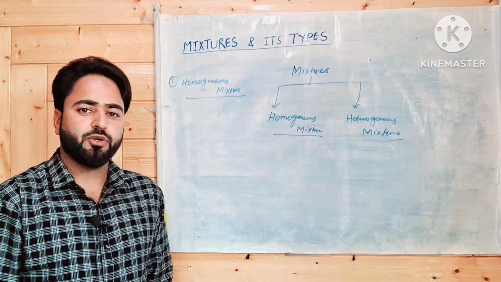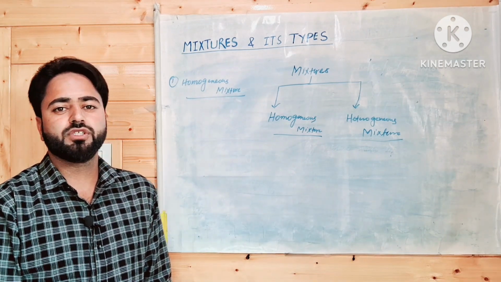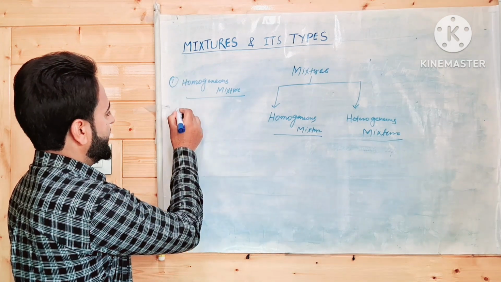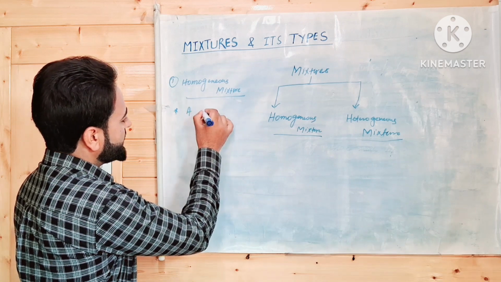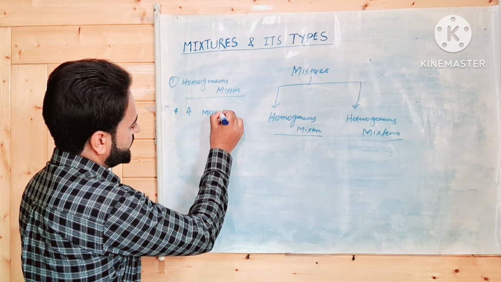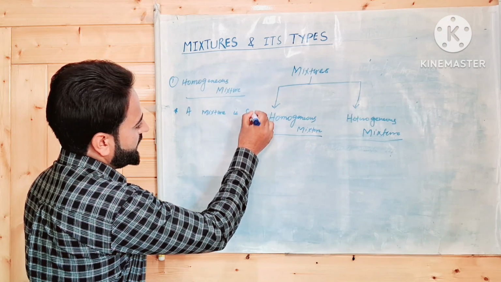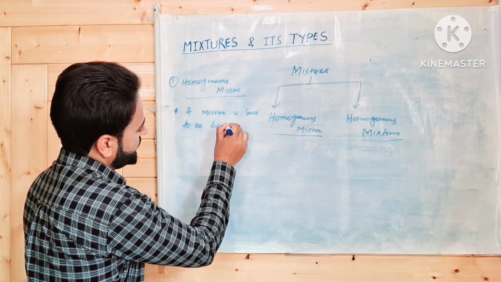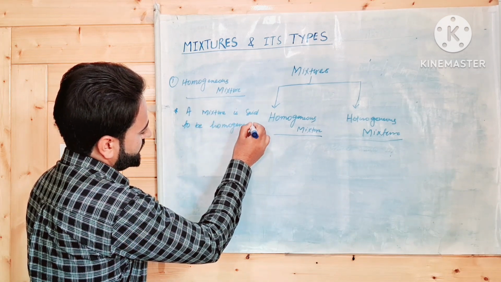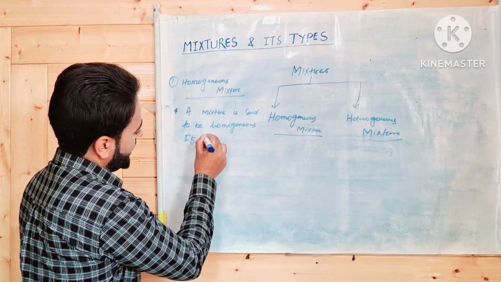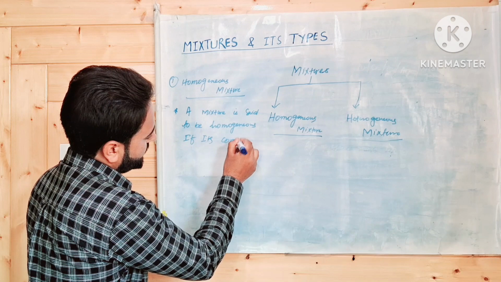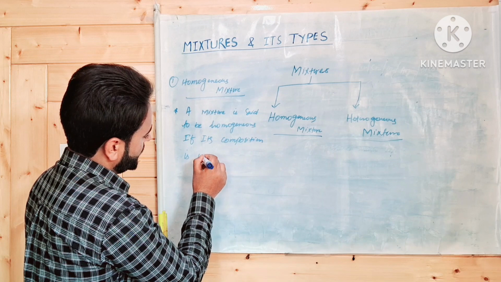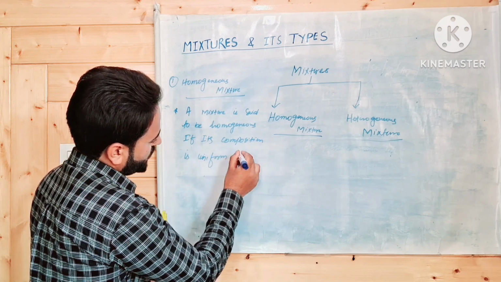A mixture is said to be homogeneous if its composition is uniform throughout. Let me write its definition first, then we will explain it. A mixture is said to be homogeneous if its composition is uniform throughout.